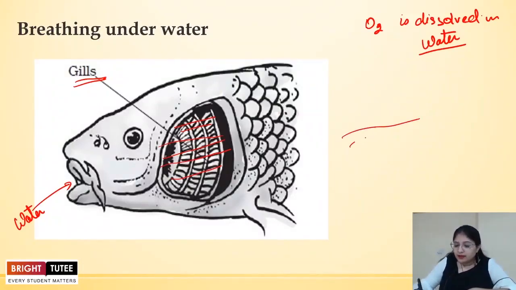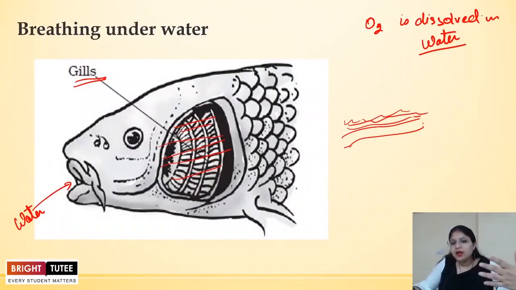So this is the blood capillary, suppose, and over here the water is passing over it, right? Because we know that the gills are richly supplied with blood vessels. So the oxygen that is present in this water goes inside, and whatever CO2 is present in the blood vessels in the gills goes back into the water. And in this way the water that is rich in CO2 comes out of the gill, right? So in this way we see how the gills help in the exchange of gases, right?